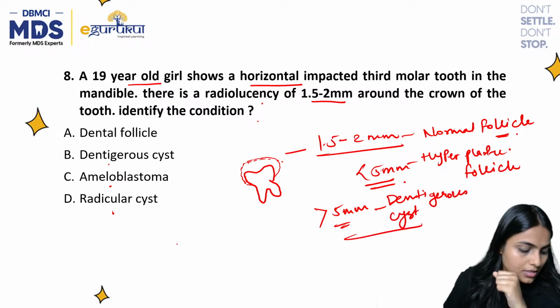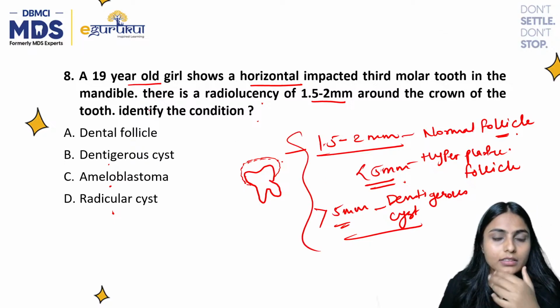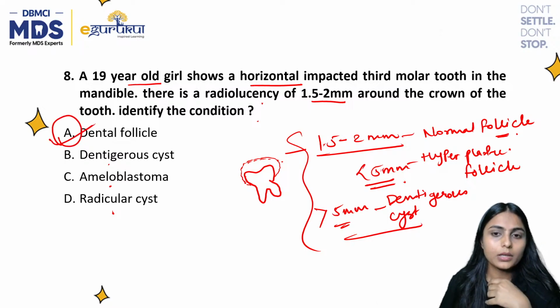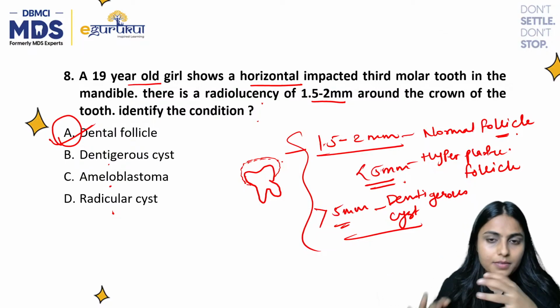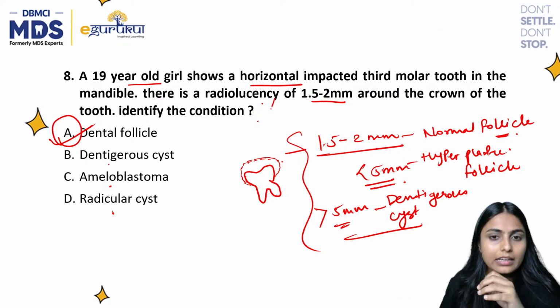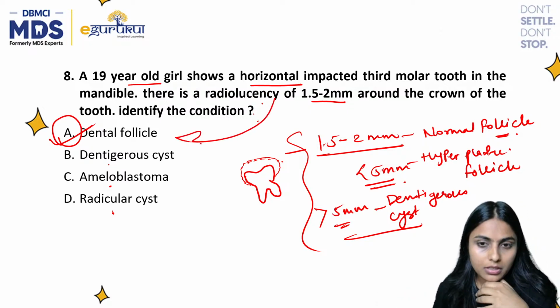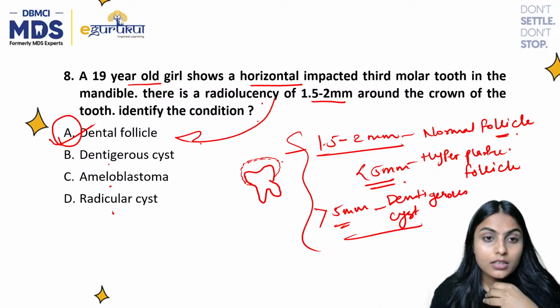All right. So the correct option is option A, because they have clearly mentioned the size of the radiolucency. This is directly pointing towards the normal follicle. All right. Okay, moving on further.